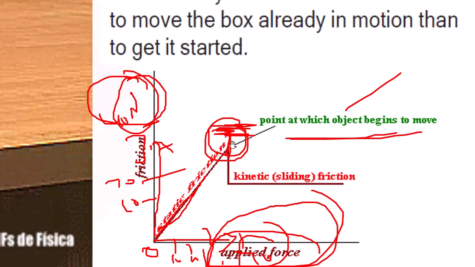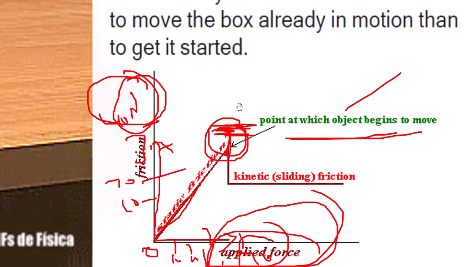After 40 newtons, now we have created a movement in that. So now what happens? Friction will reduce, because it is in movement. Already we have created movement in that. So once the movement started, the friction will reduce and it will become constant after some time. Before movement, friction has increased from 0 up to its maximum value, which is called maximum static friction or limiting friction.